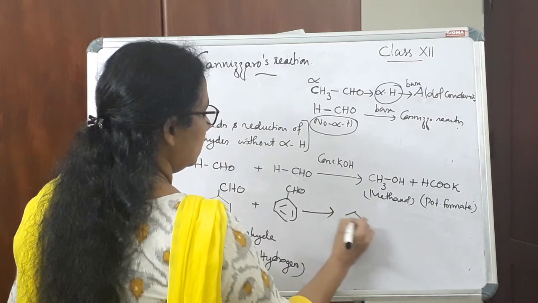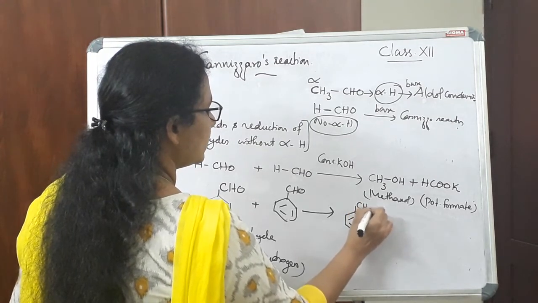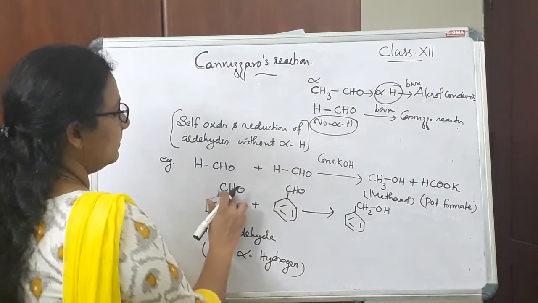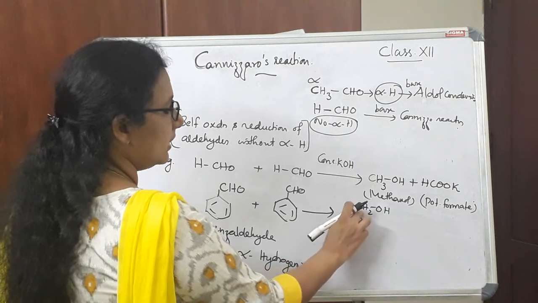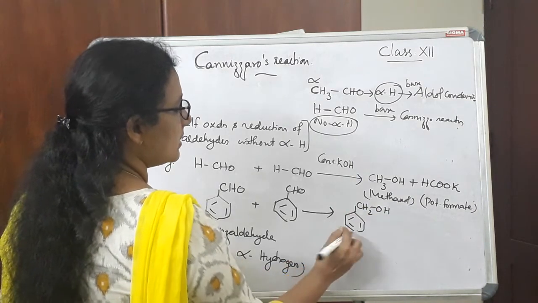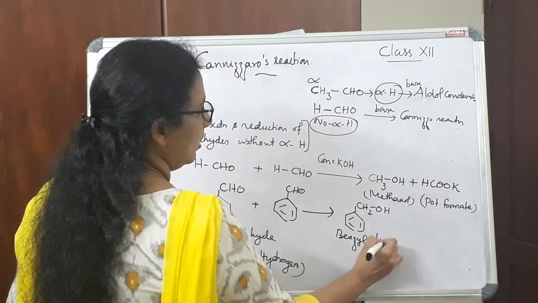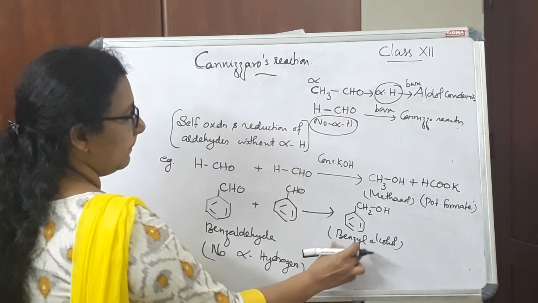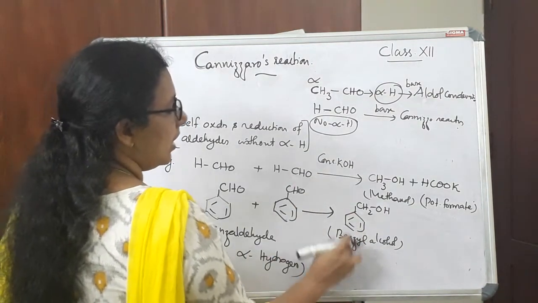So the corresponding alcohol will be CH2OH. Since there is one carbon atom here also, we need to write this one carbon atom. So it will be this alcohol. This will be benzyl alcohol. This is actually the reduction product. So aldehyde on reduction gives alcohol.